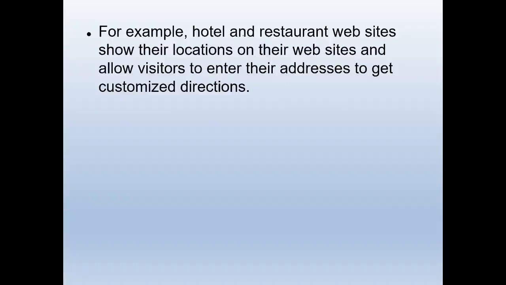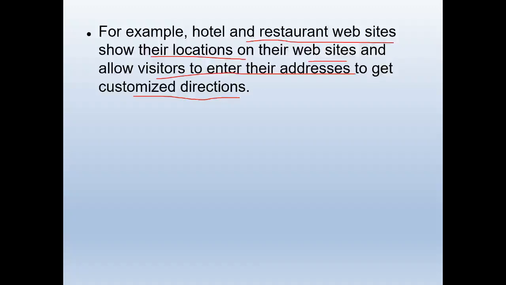For example, hotel and restaurant websites show their locations on their website and allow visitors to enter their addresses to get customized directions. If any person wants to search for hotels and restaurants, then they can get it through this map.